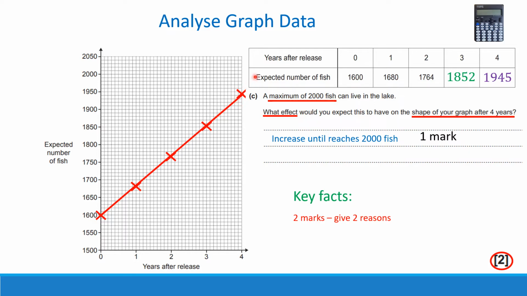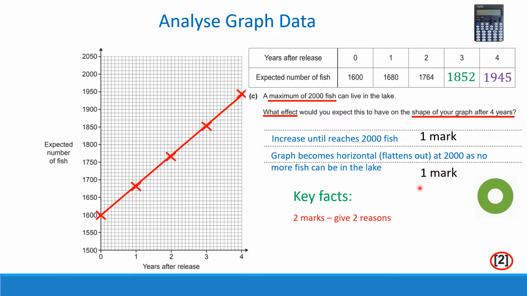But when we get to this value here, 2,000, we need to think about what's going to happen, because we can only have a maximum of 2,000, which means when the graph gets to this point here, at 2,000, it won't keep going up. So at this point, the graph will become horizontal. It's going to come across in a horizontal line like this, or it's going to flatten out at 2,000, as there can be no more fish in the lake at this point. So we're told there's a maximum of 2,000. So your second mark comes from stating that the graph will now become horizontal. So it'll continue up in a straight line until we get to the point 2,000, and then when we reach 2,000, we're going to go across.